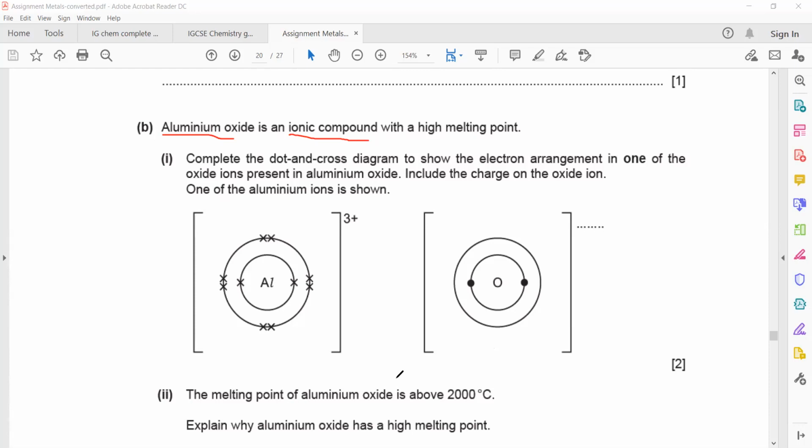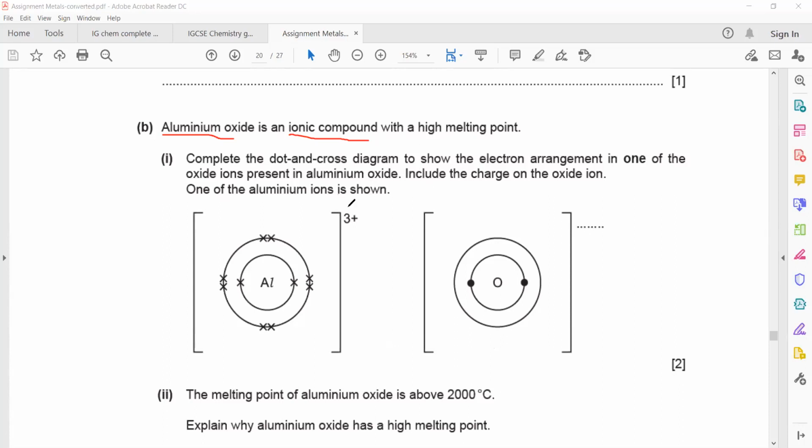The term ionic compound means it is formed by transfer of electrons. So we have to show a dot and cross diagram for aluminum.